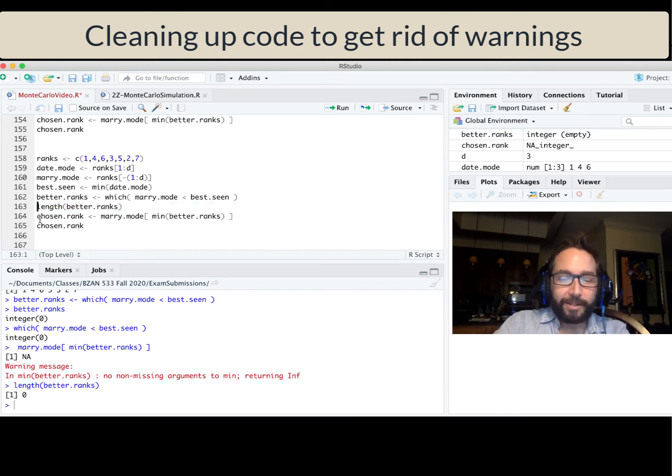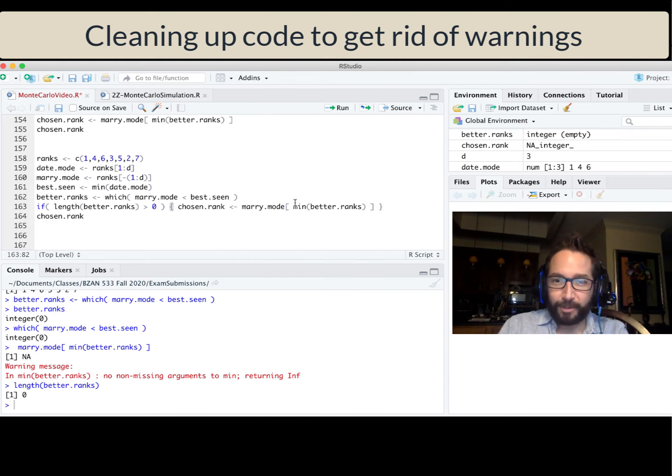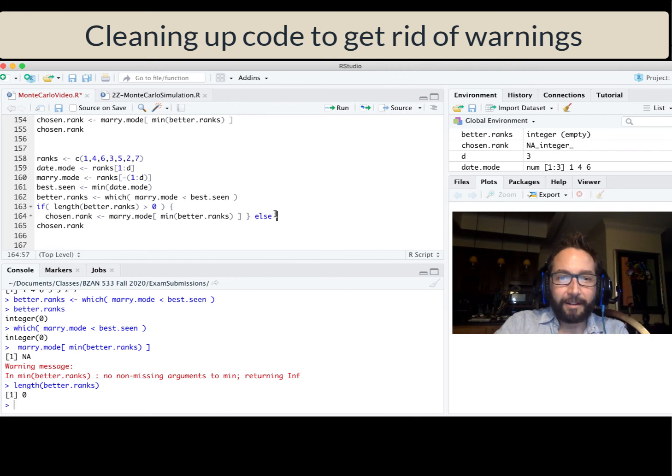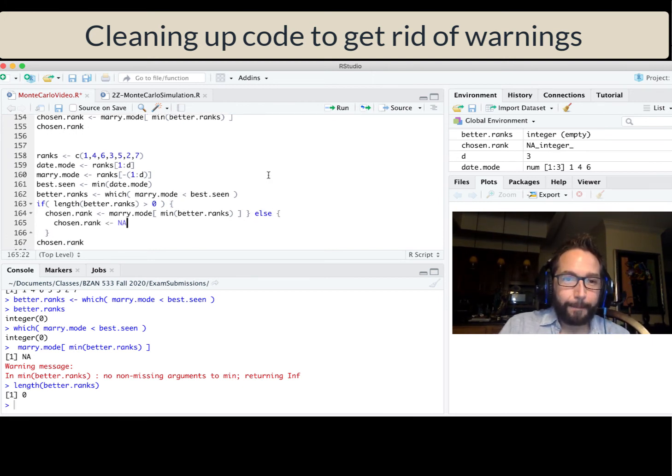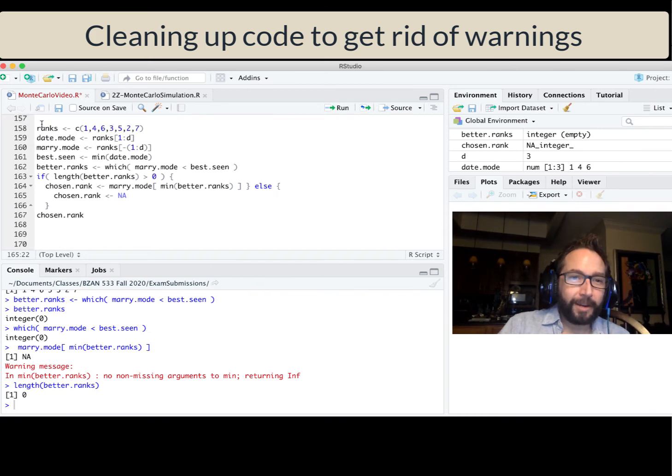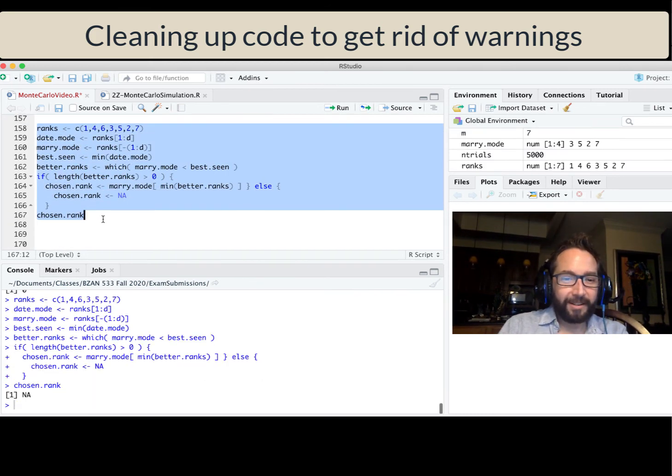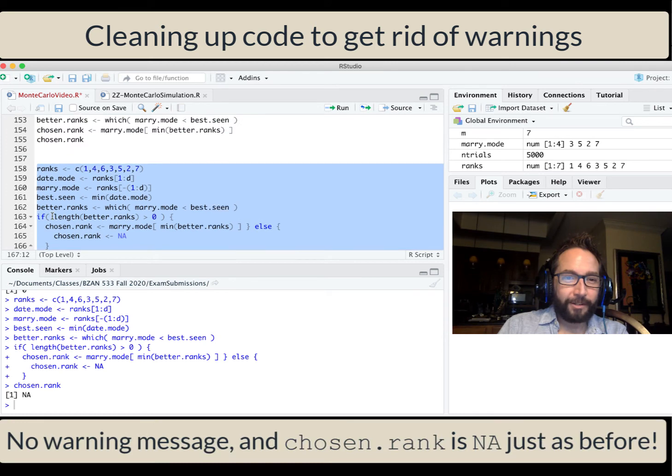So what I can do is I can say, well, if length better ranks is greater than 0, then let's have chosen rank be the rank of the person that we end up marrying. I'm going to put this on the second line. Else, we'll have chosen rank just be NA. And so this way, we prevent any sort of warning message.